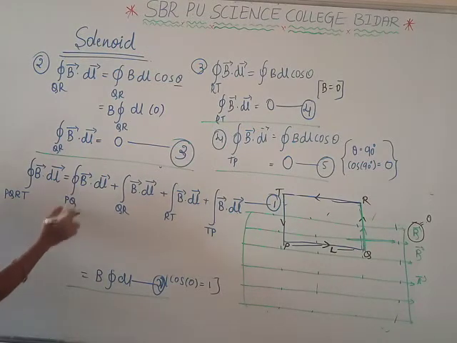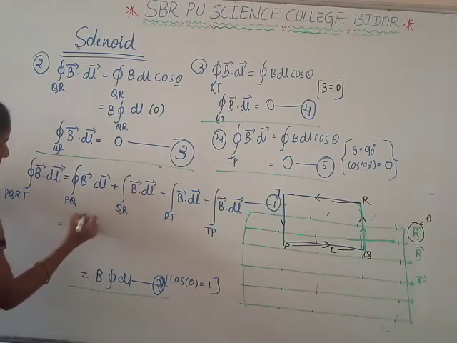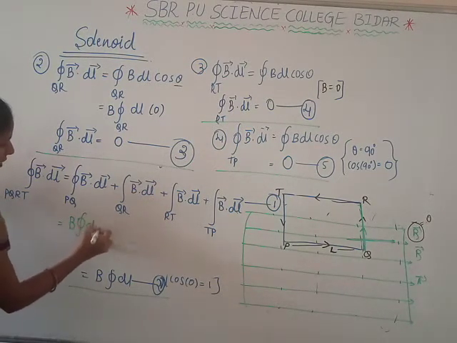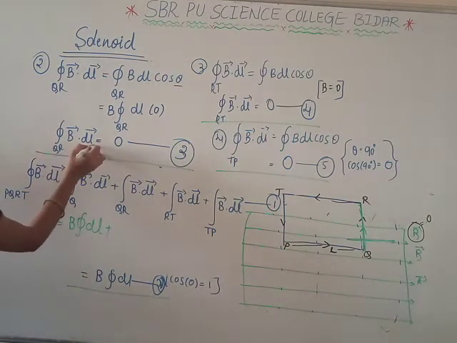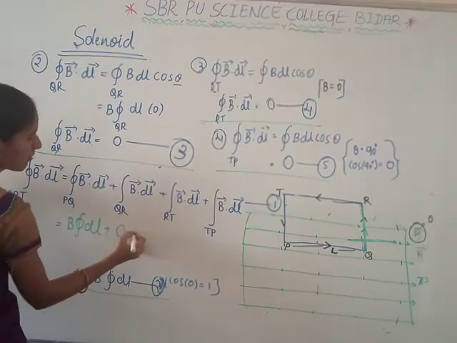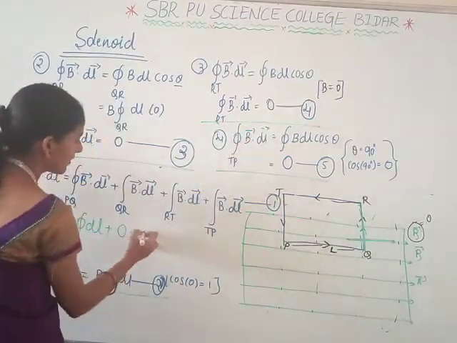Firstly, we have along PQ: B times the closed integral of dl, plus along QR is equal to 0 here, plus along RT we are having a value 0 from equation 4.